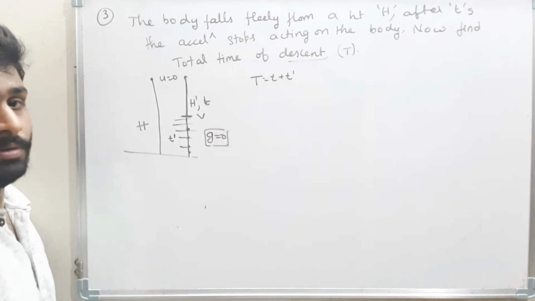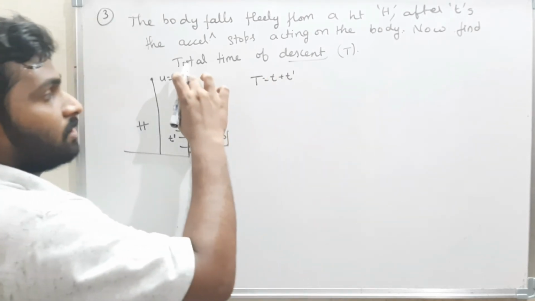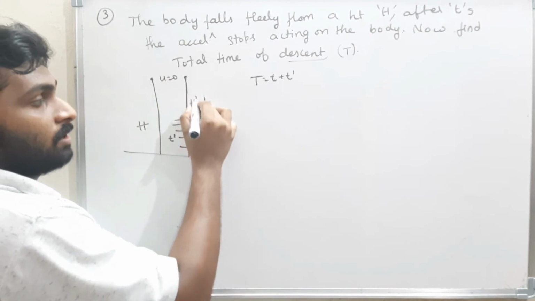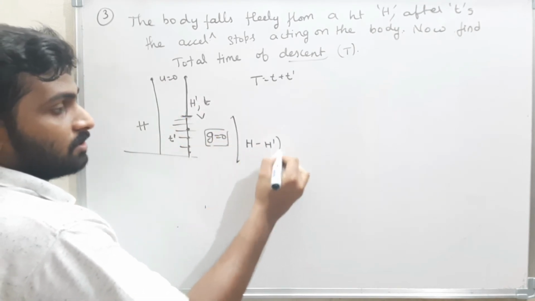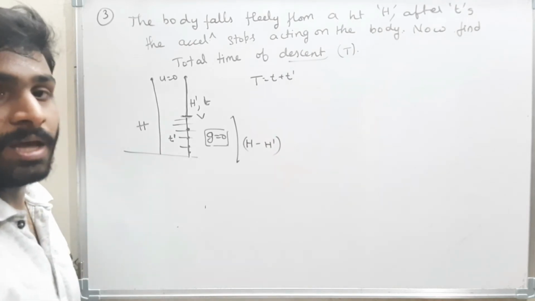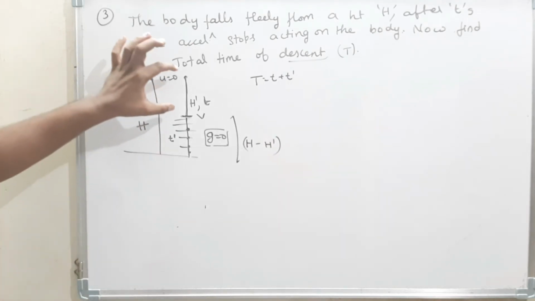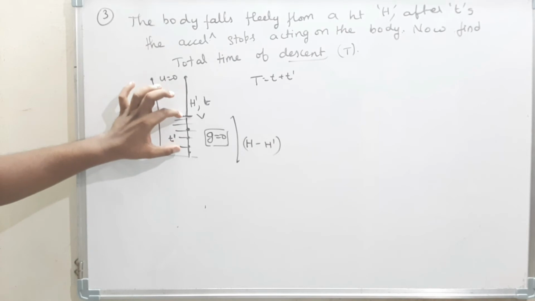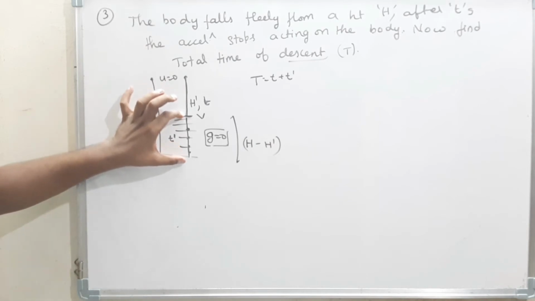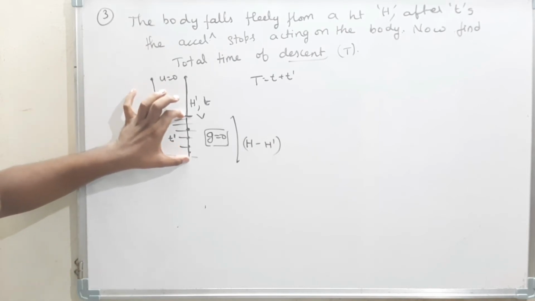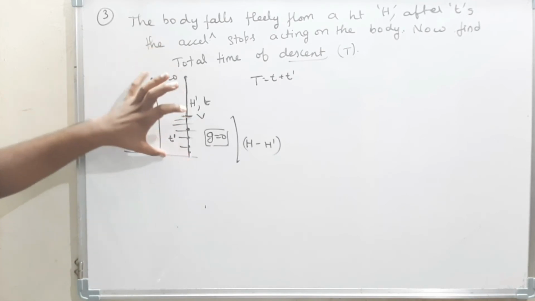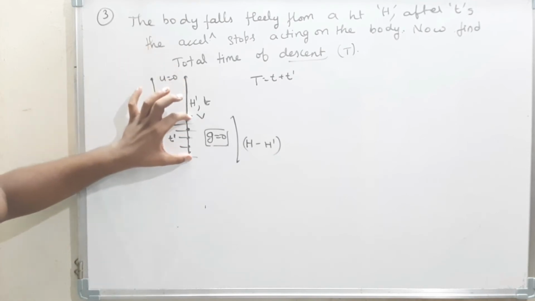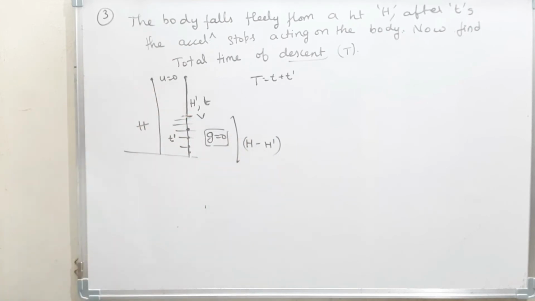Now see what I am doing. If this is h dash, then what is this distance? This is h minus h dash. Will you accept that? From where the acceleration due to gravity stops to the ground, the distance is h minus h dash. Well and good.